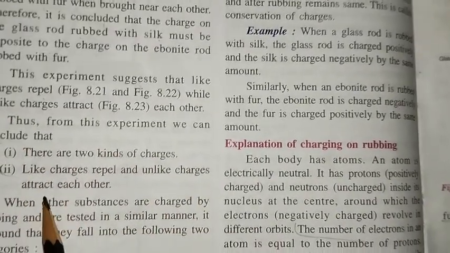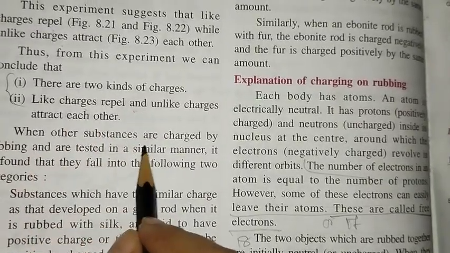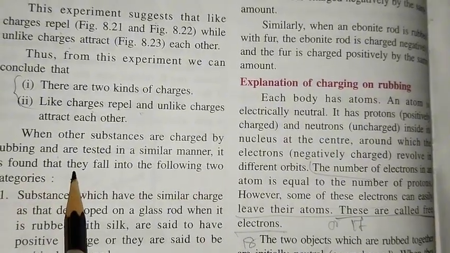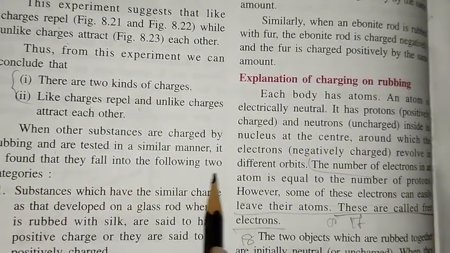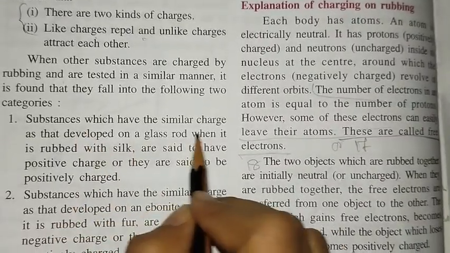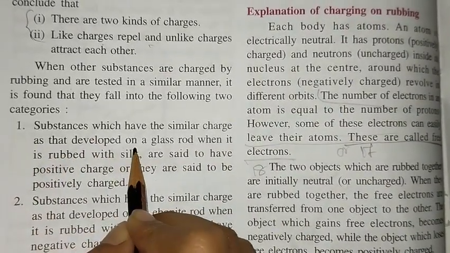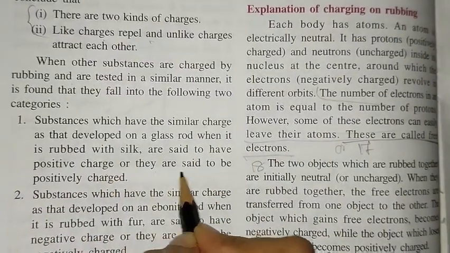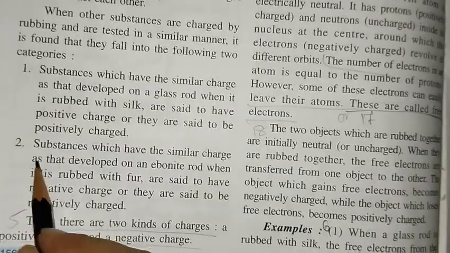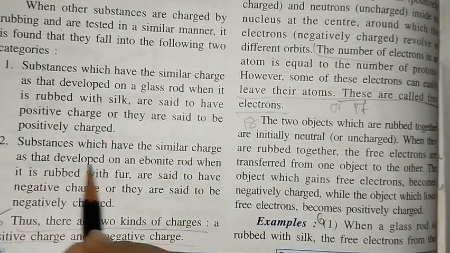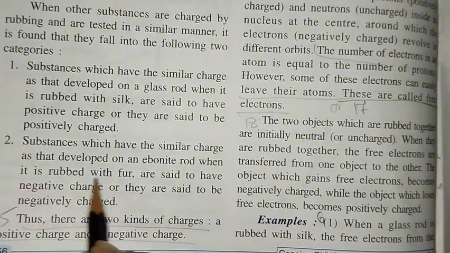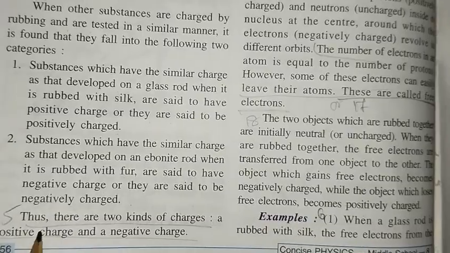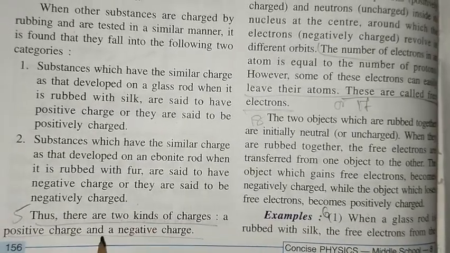Like charges repel and unlike charges attract each other. When other substances are charged by rubbing and are tested in a similar manner, it is found that they fall into the following two categories. Number 1, substances which have a similar charge to that developed on a glass rod when it is rubbed with silk are said to have positive charge. Number 2, substances which have a similar charge to that developed on an ebonite rod when it is rubbed with fur are said to have negative charge. Thus, there are two kinds of charge, positive and negative.